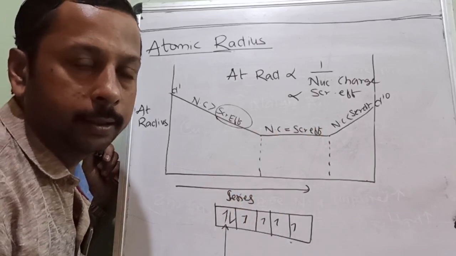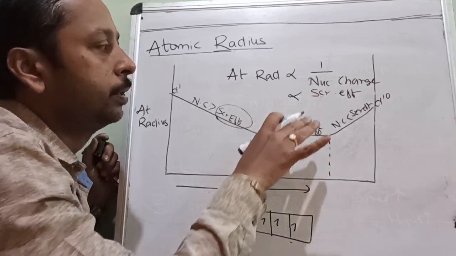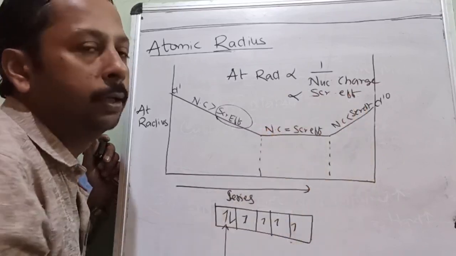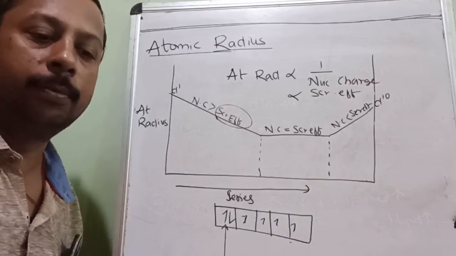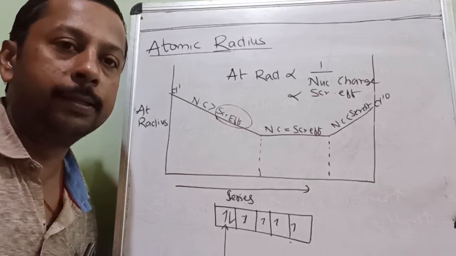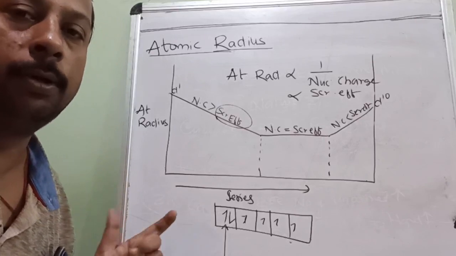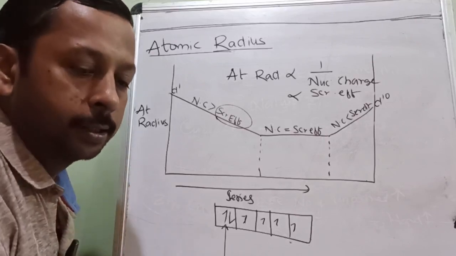Due to higher screening effect, instead of decreasing by the nuclear charge, it will increase. At the end of a series, you will find an increase in atomic radius. Along with the proper reason and the suitable diagram, I think it is clear to understand now.